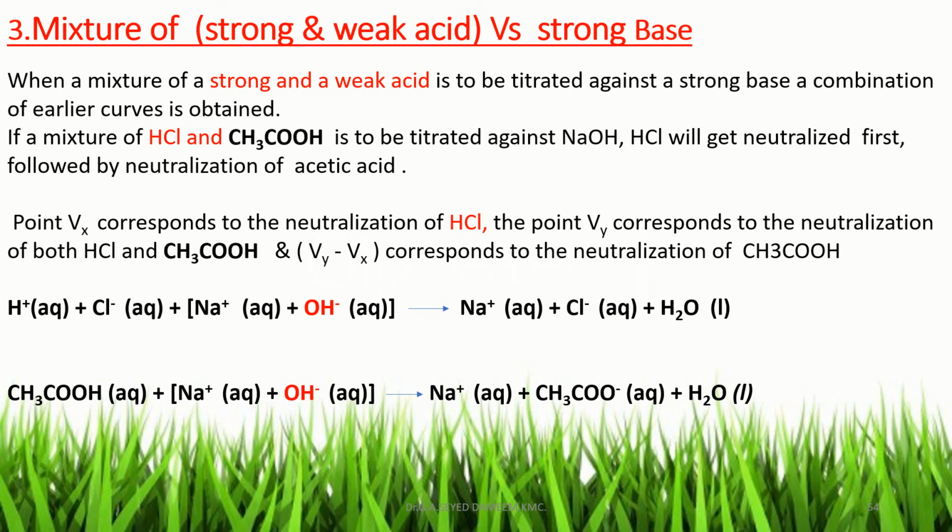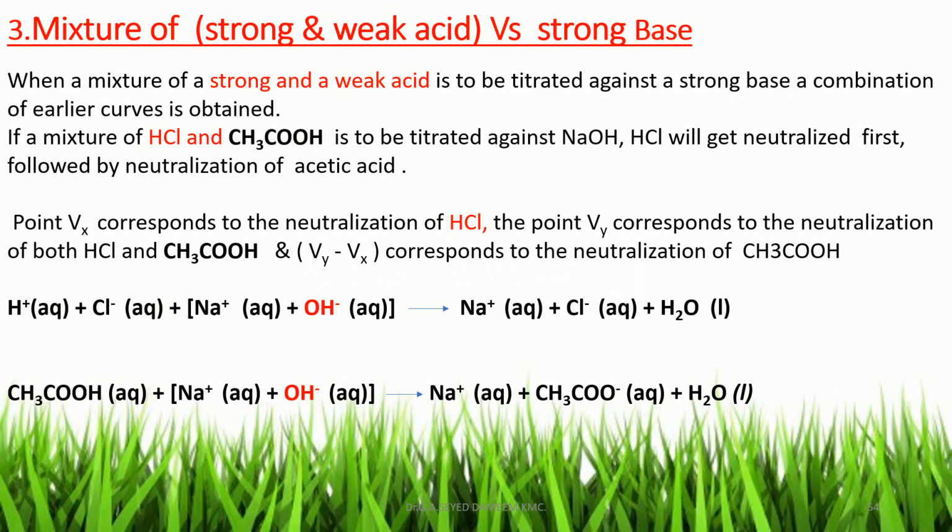And here the nature of the conductance graph is a combination of the conductometric titration between strong acid and strong base, and weak acid and strong base. So we get three straight lines. The first straight line corresponds to neutralization of HCl, the second straight line corresponds to neutralization of acetic acid, and the third straight line is due to the increase of conductance due to the increase of OH- ion.